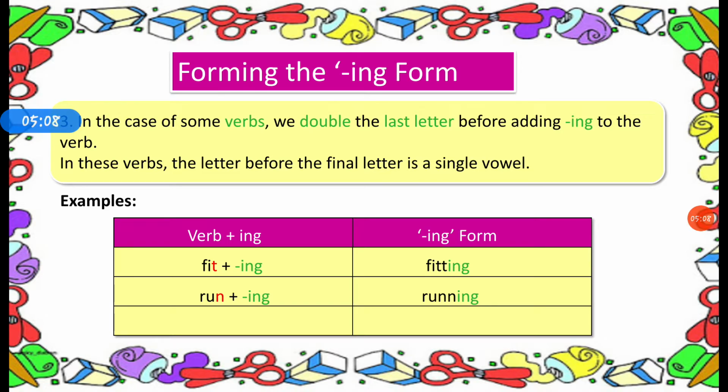R-U-N-N-I-N-G, running. Similarly, drop. The letter before the final letter is a vowel, O. That's why we double the last letter, that is P. It becomes dropping, D-R-O-P-P-I-N-G.